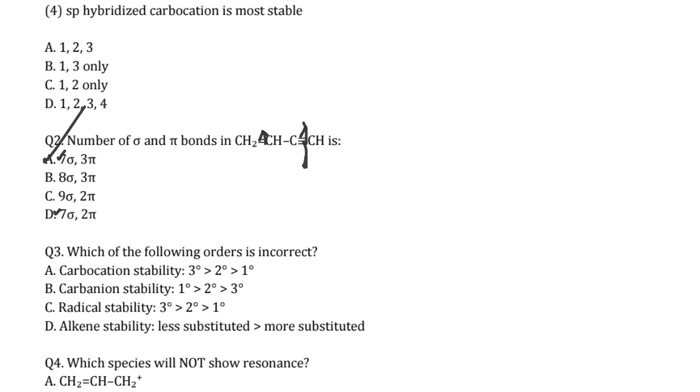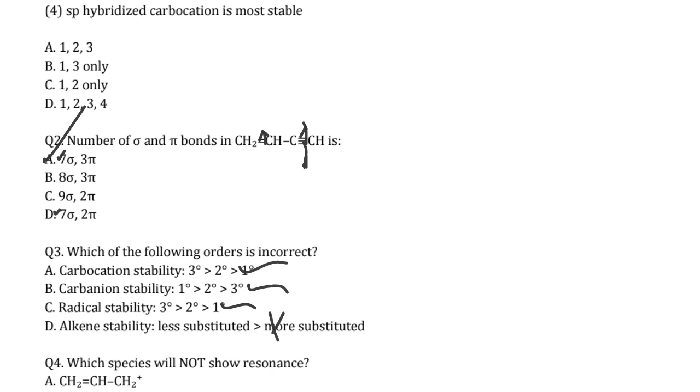Next coming to: which of the following orders is incorrect? Carbocation stability: 3rd degree greater than 2nd degree greater than 1st degree, yes, this is correct. Carbanion stability: 1 degree, 2 degree, 3 degree, yes, this is also correct. Radical stability: 3rd degree, 2 degree and 1 degree, yes, this is also correct. Alkene stability: less substituted greater than more substituted.